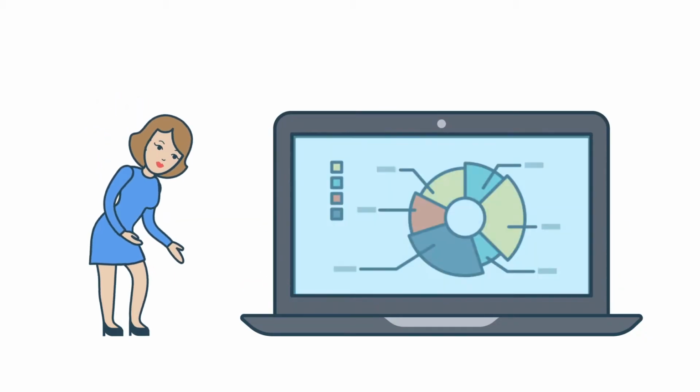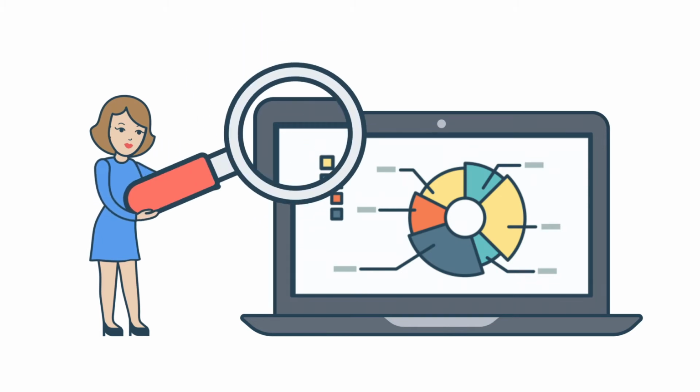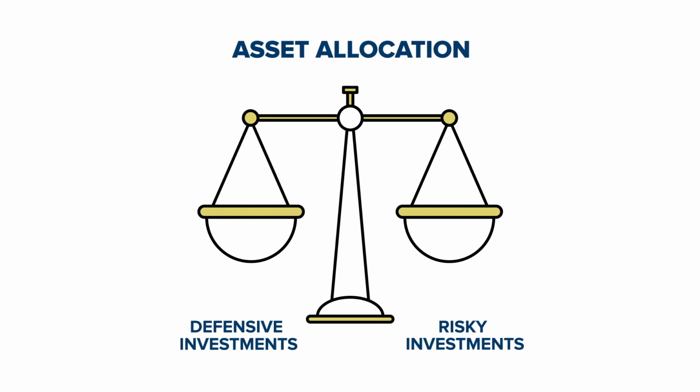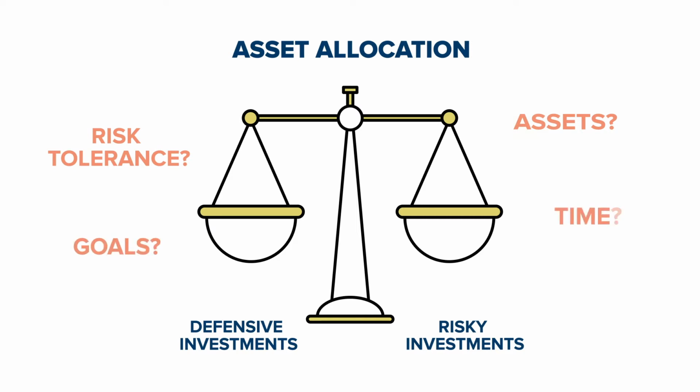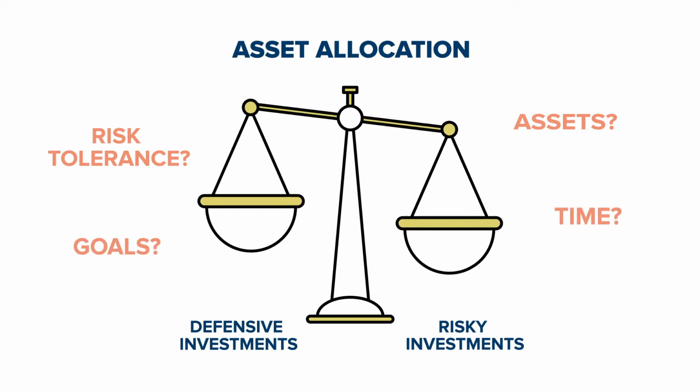Asset allocation is simply the process of deciding how your portfolio is invested. The most important decision is to get the right mix between defensive and risky investments. This should consider elements such as your tolerance for risk, the size of your portfolio relative to other assets you own, and most importantly for many of us, what regular distributions you need your portfolio to provide.